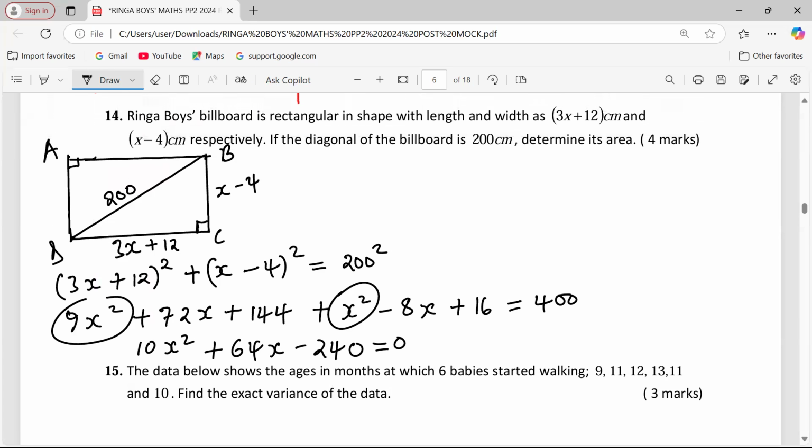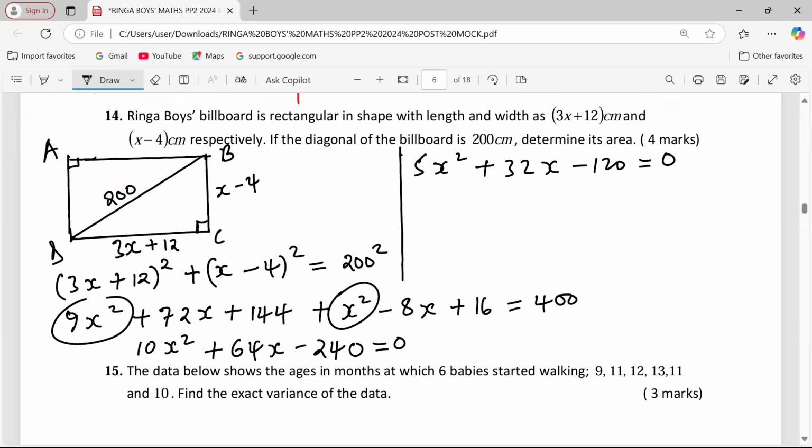We can solve using several approaches. There are very many methods. We can use the quadratic formula, but the equation can still be made more simple by dividing by 2 through. This will be 5x squared plus 32x minus 120 equals 0. It's a simple equation, and it will give us the same roots. So we can use any of the many formulae to get the value of x.